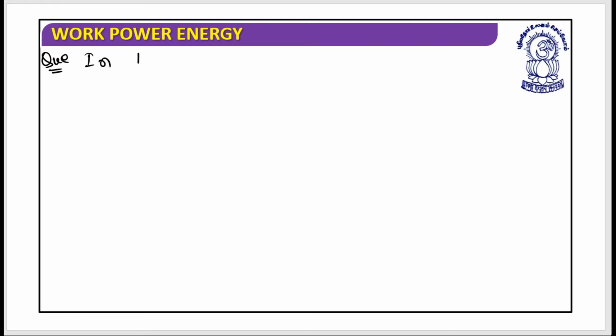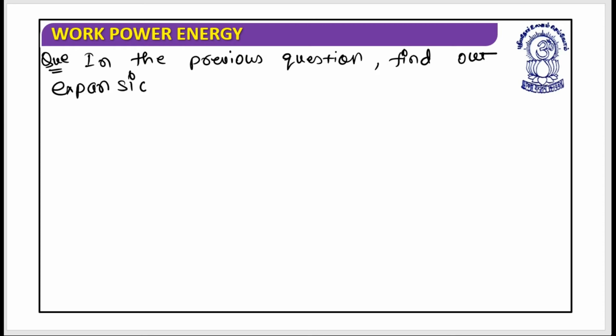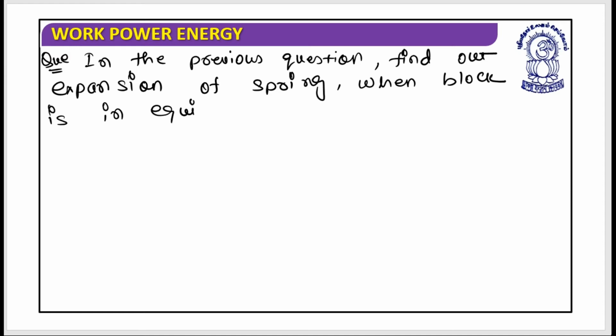It says that in the previous question, find out the expansion of the spring when the block is in equilibrium after removal of support.